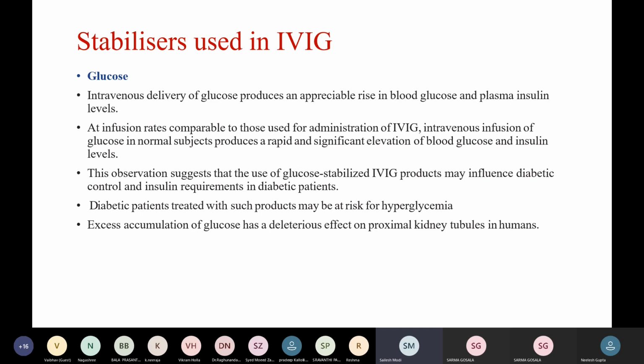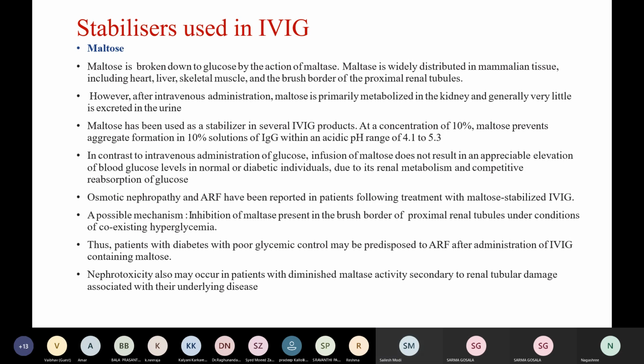This observation suggests that the use of glucose stabilized IVIG products may influence diabetic control and insulin requirements in diabetic patients. Diabetic patients treated with such products may be at risk for hyperglycemia. Excess accumulation of glucose has a deleterious effect on proximal kidney tubules in humans.